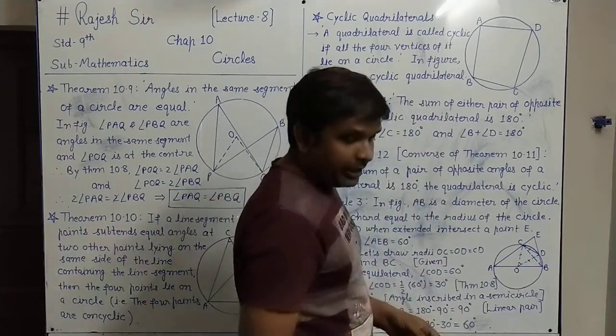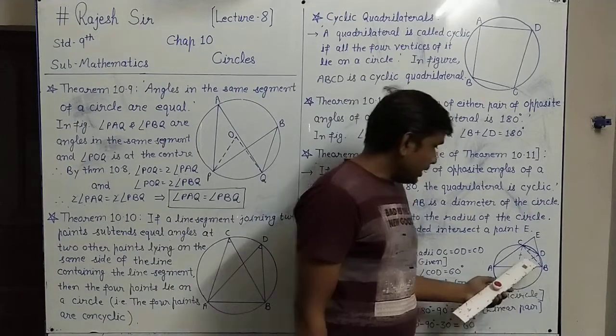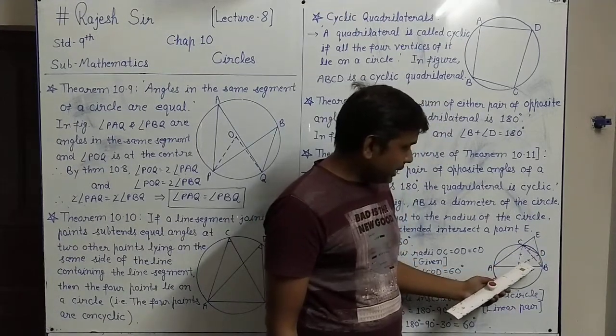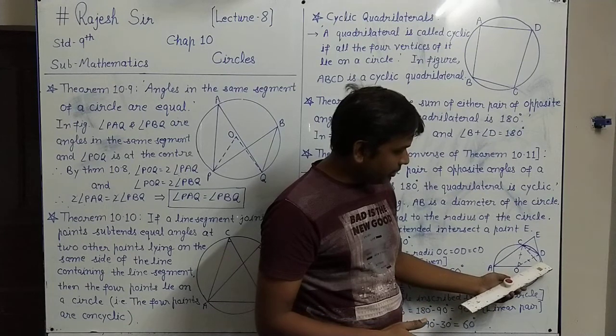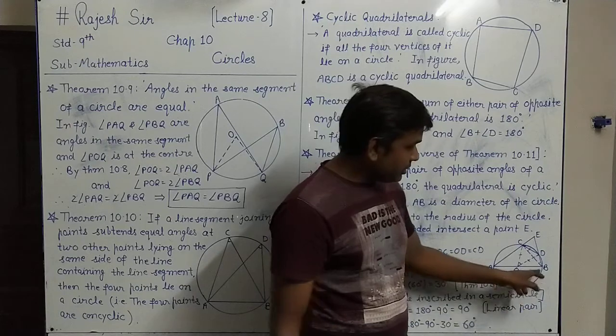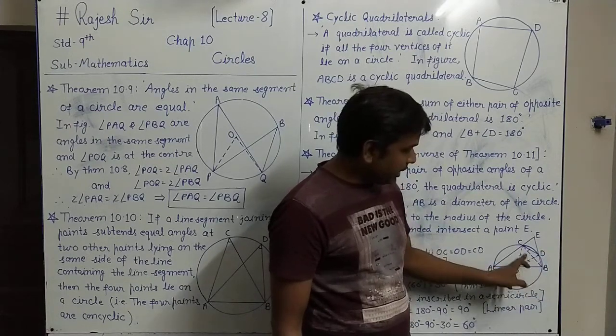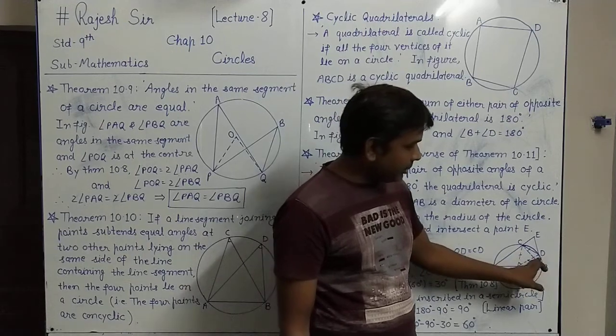In theorem 10.8 we have seen that the angle made by the arc at the center is double the angle subtended by the same arc at the remaining part of the circle. Means this CBD angle and COD angle is at the center, CBD at the remaining part.